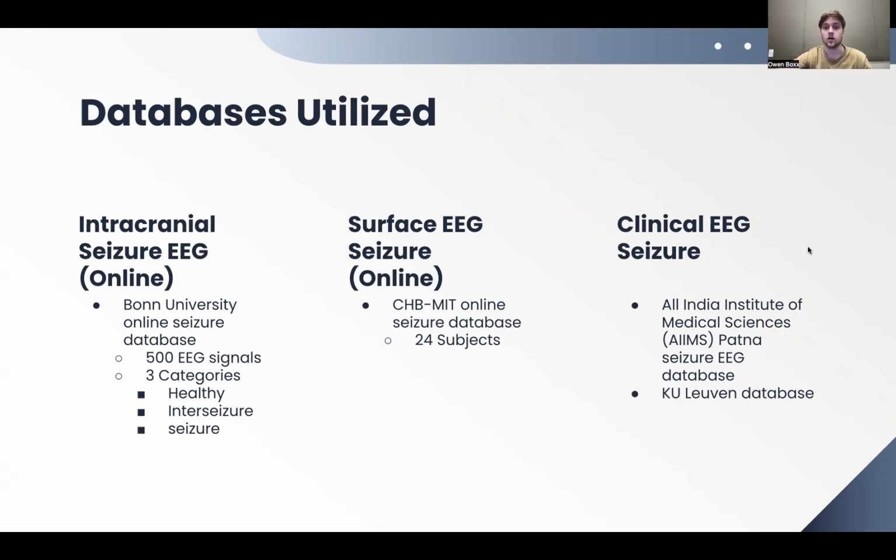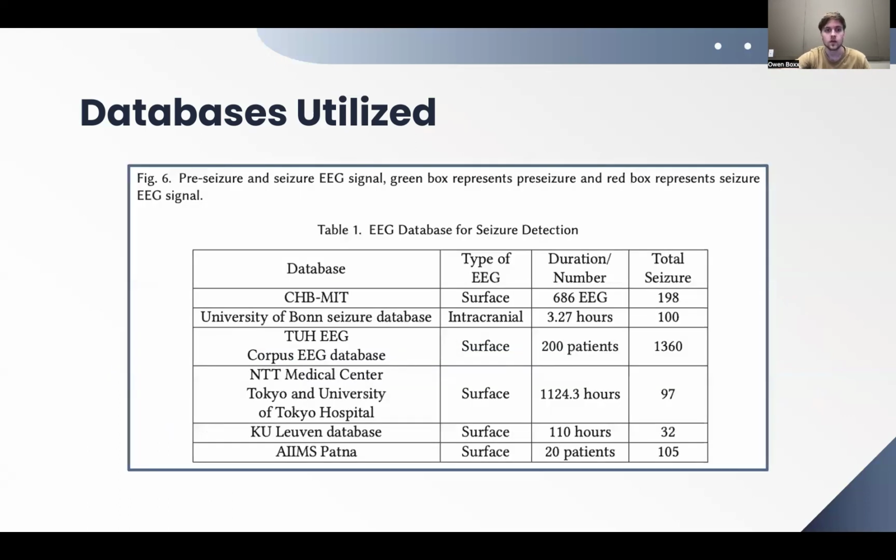Then for the surface EEG seizure, there's the CHB-MIT online seizure database, which included data from 24 subjects. And then there's clinical EEG seizure, which is clinical data: the All India Institute of Medical Sciences, or AIIMS, patient seizure EEG database, or the KU Leuven database. I'm saying these names because they might come up later in the PowerPoint discussion.